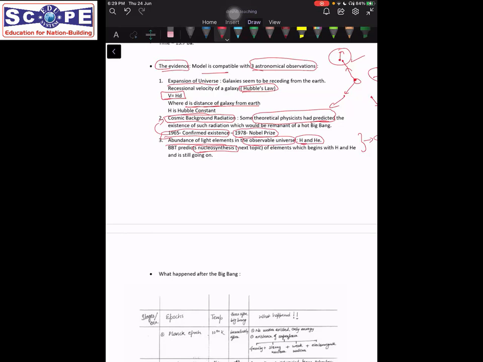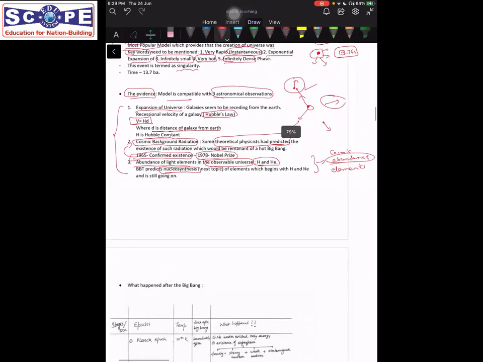Okay, why do I mention observable universe? Because of course we have not yet reached all the ends of the universe, or we can actually not reach it, as hypothesized by some physicists. But yes, in the observable universe, helium and hydrogen do form the most abundant elements. So this was predicted by nucleosynthesis and later confirmed. Okay, so these are the three evidences of Big Bang theory. Okay, so I hope that this is clear.